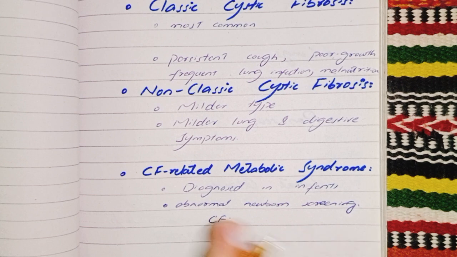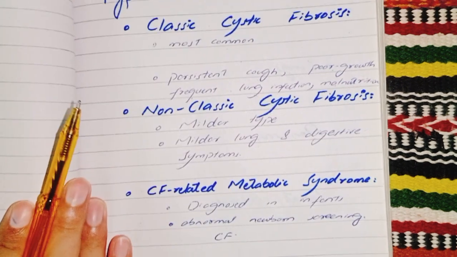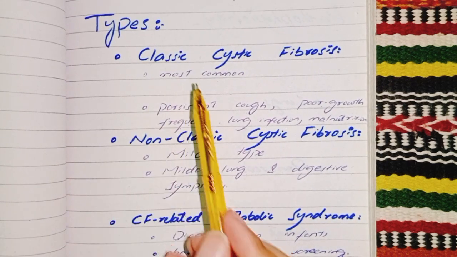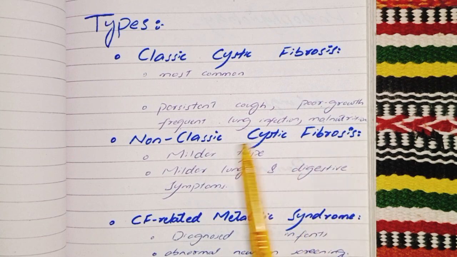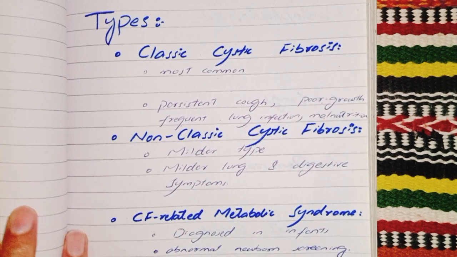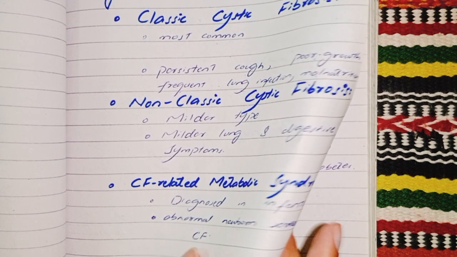Okay, these are the main types of cystic fibrosis. Classic cystic fibrosis, the most common type, and its symptoms: persistent cough, poor growth, frequent lung infections, and malnutrition. Non-classic is the milder type, and CF related metabolic syndrome is diagnosed in infants.